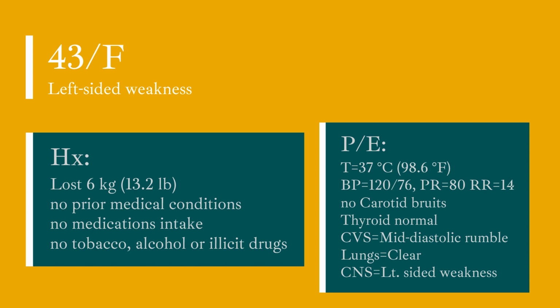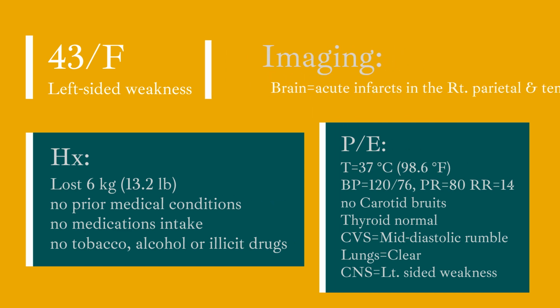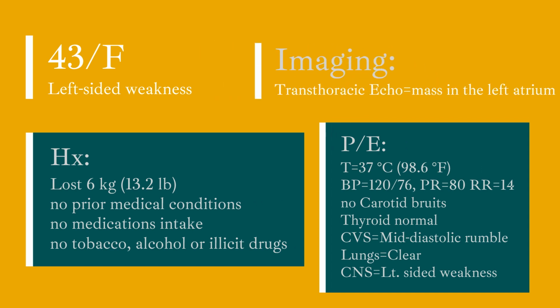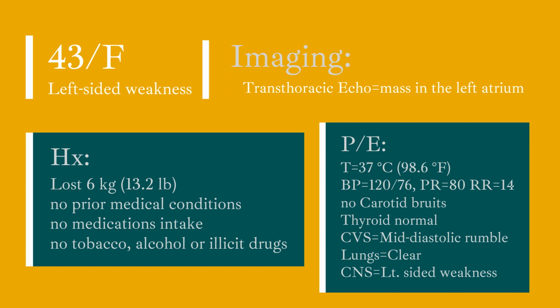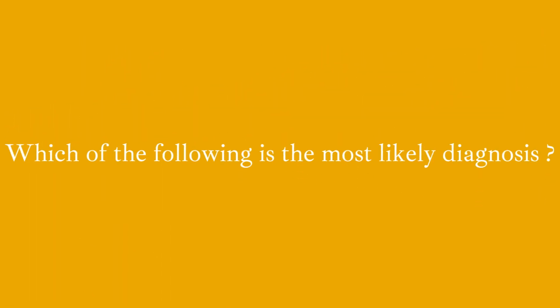Cardiac examination shows normal S1 and S2 and a mid-diastolic rumble at the apex. The lungs are clear on auscultation. Neurologic examination shows left-sided weakness. Laboratory results show a hemoglobin level of 10.2 and an ESR of 60. Brain imaging reveals multiple small, acute infarcts in the right parietal and temporal lobes. Transthoracic echocardiography shows a mass in the left atrium. The question is: which of the following is the most likely diagnosis?